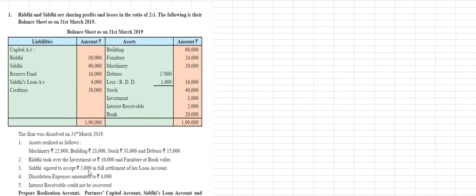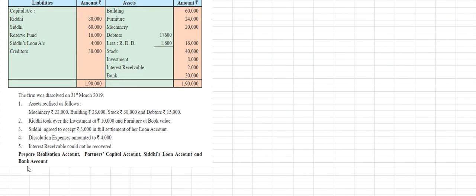Siddhi agreed to accept 3,000 in full settlement of her loan account. Dissolution expenses amount to 4,000, and interest receivable could not be recovered. Prepare the realization account, partners' capital accounts, Siddhi's loan account, and bank account.